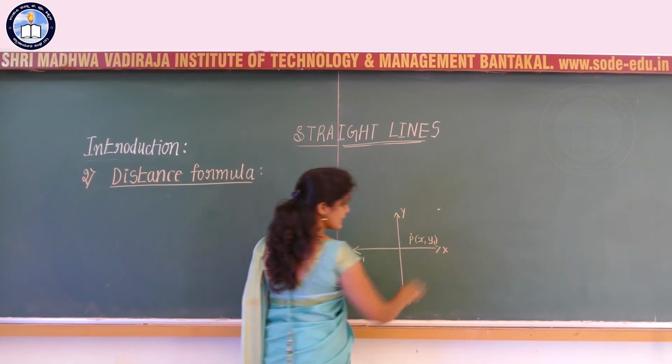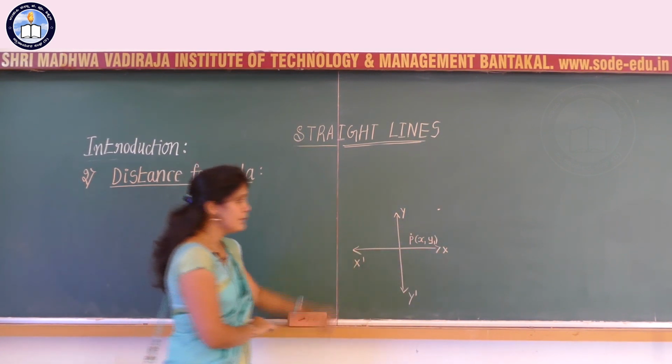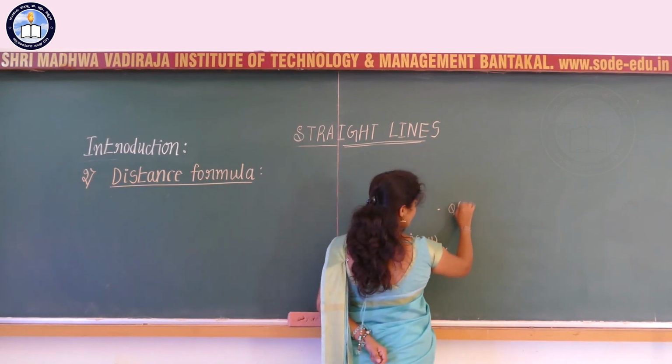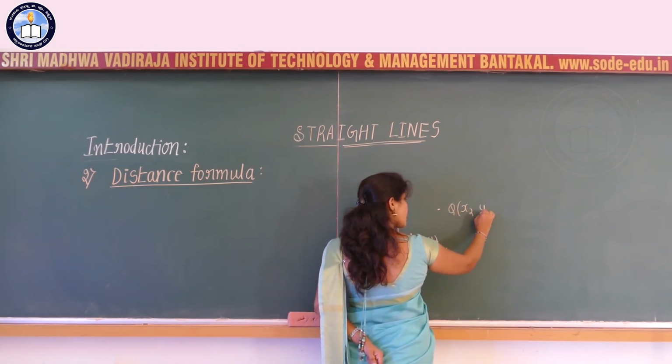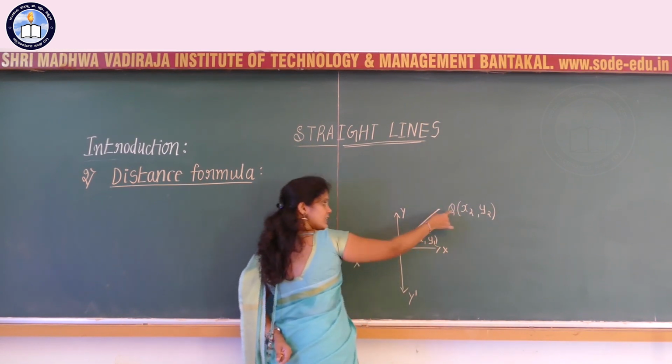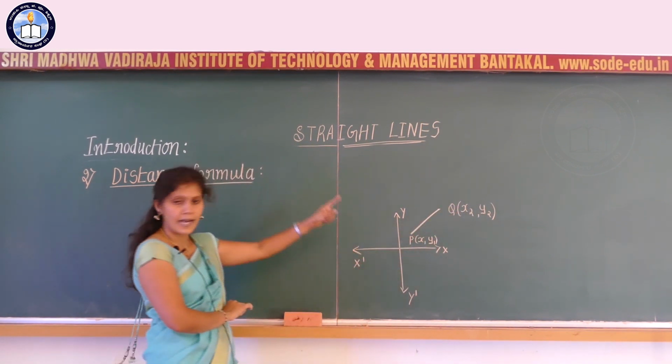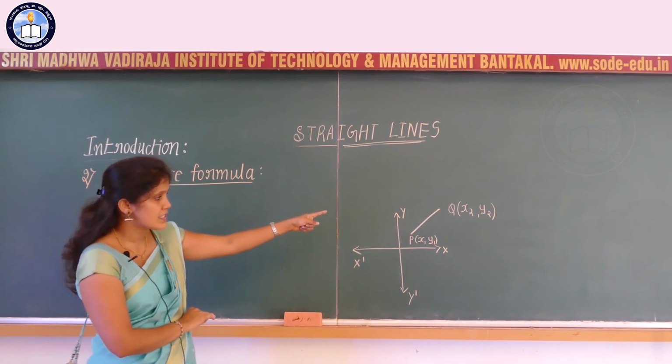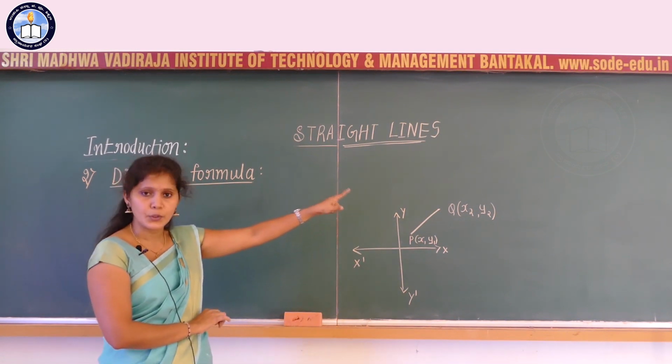P is a point with the coordinates x1 comma y1 and Q is a point with the coordinates x2 comma y2. How to find the distance between these 2 points P and Q, or how to find the distance between the 2 points Q and P?